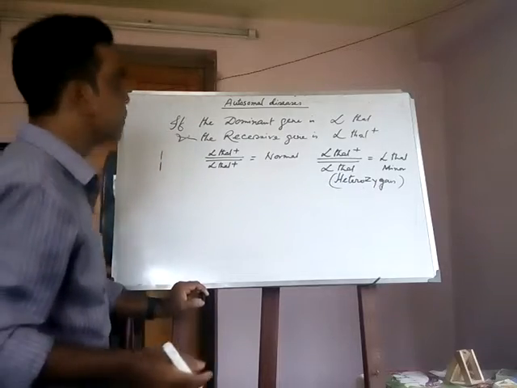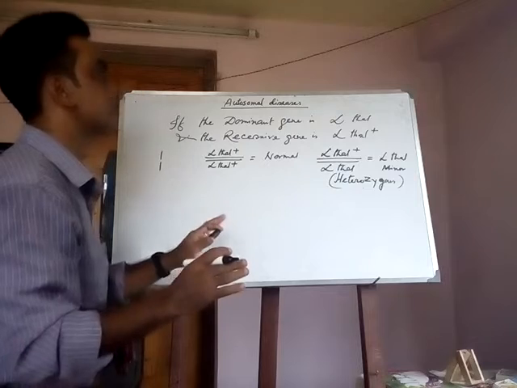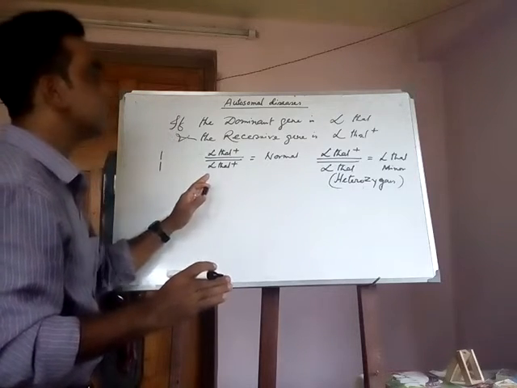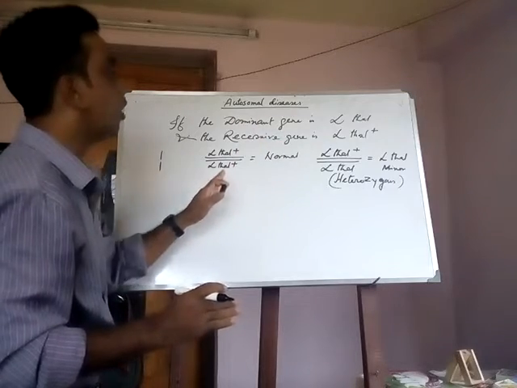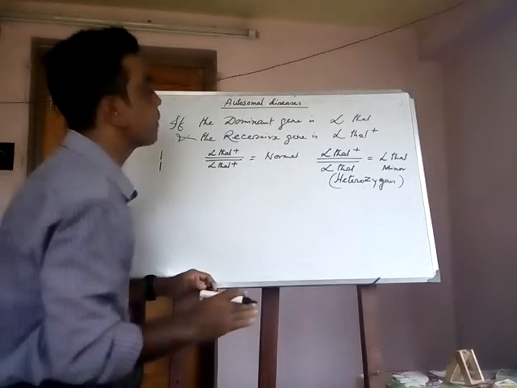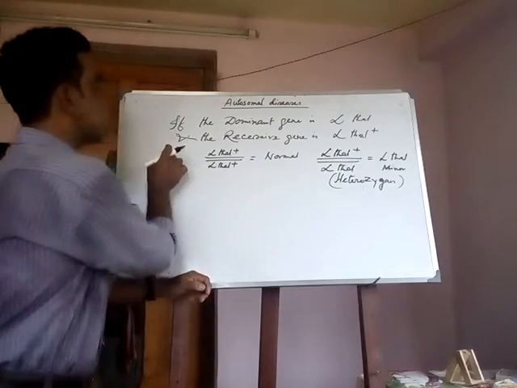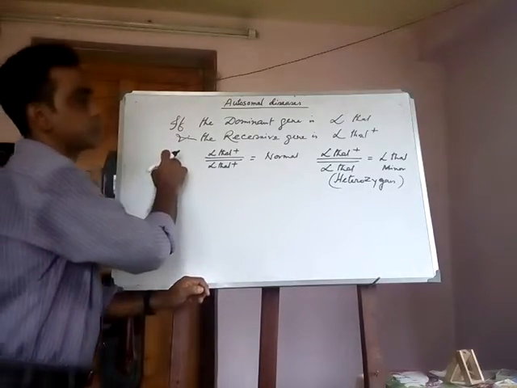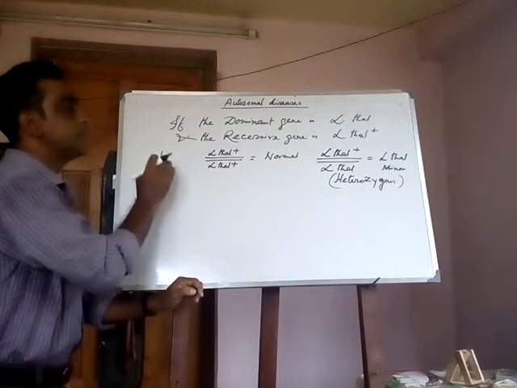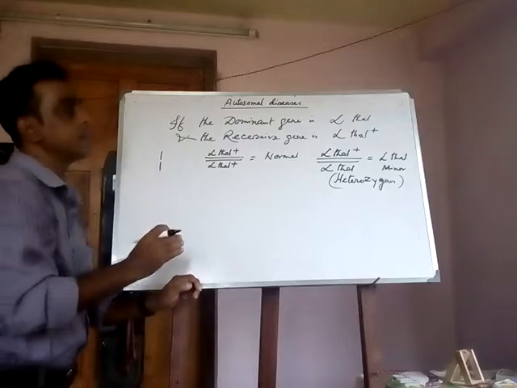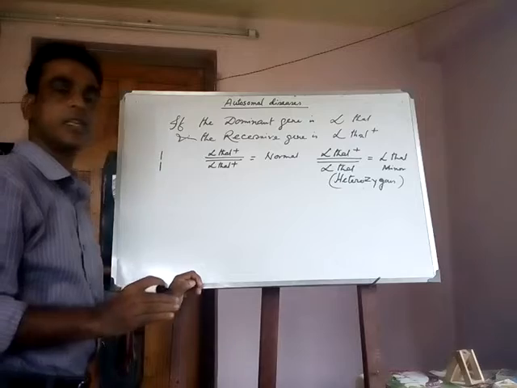Now we further know about this type of features. When the dominant gene of thalassemia, that is alpha thal, is found in one set of chromosome 16, and the other is alpha thal plus, then these individuals can carry the alpha thal minor disease.